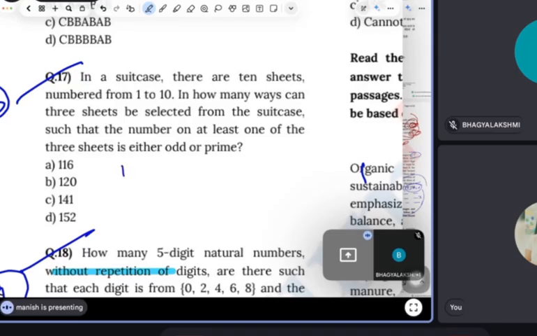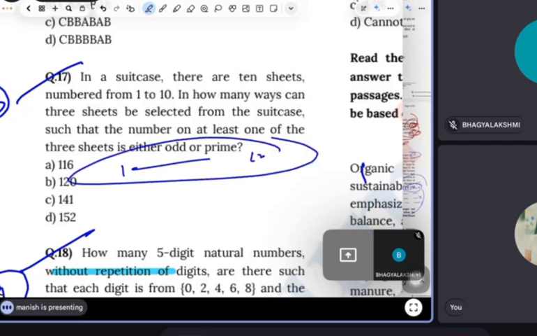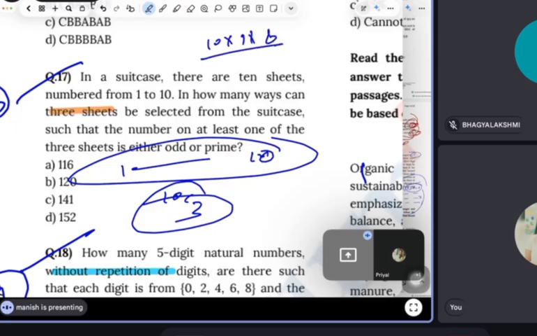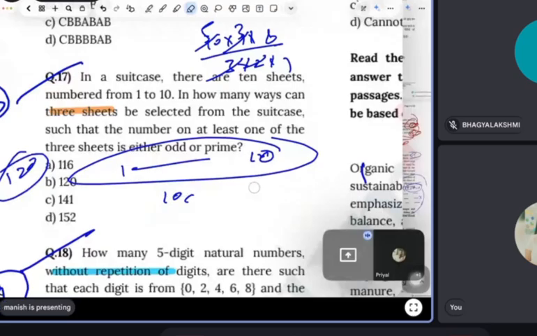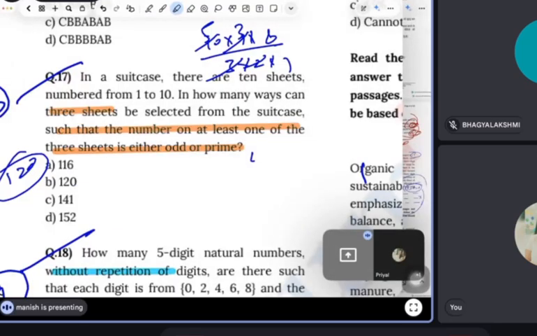See, guys, we have 10 sheets. So how many ways in total? 10 C 3, because out of 10 sheets, we have to select 3. If you solve 10 C3, you will get 120. But this is not the answer, guys. Remember, there is one more condition here: such that the number of at least one of the 3 sheets is either odd or prime.